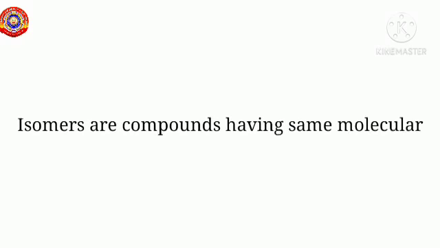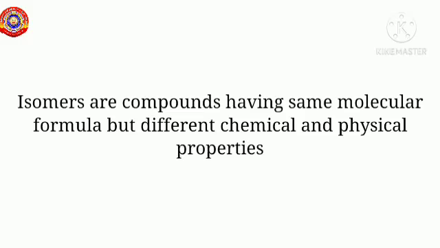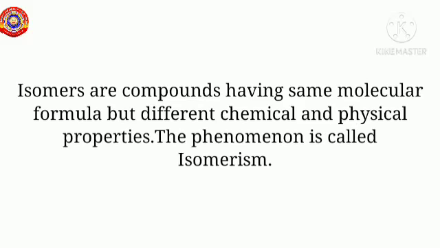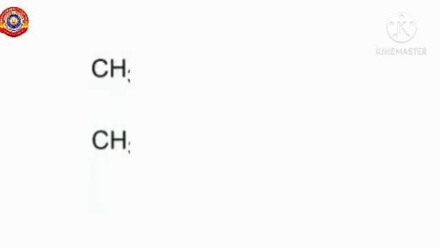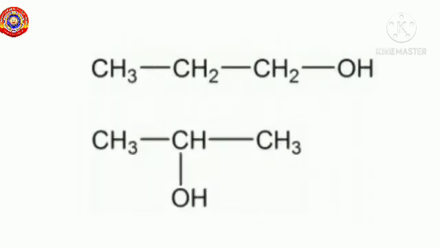Isomers are compounds having the same molecular formula but different chemical and physical properties. The phenomenon is called isomerism. Understood? If we analyze these compounds, you can see that the structural formulae of both compounds are different.